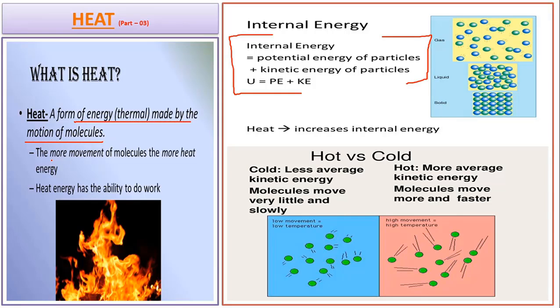Heat can be said to be a form of energy which is due to the motion of the particles. More movement of particles means the body has more heat energy, and if the body has less movement of the particles, then the body will have less heat energy. So we can define any body as a hot or cold object on the basis of its average kinetic energy. If the average kinetic energy is less, then it will be considered a cold object, whereas if the average kinetic energy is more, then it will be considered a hot object.